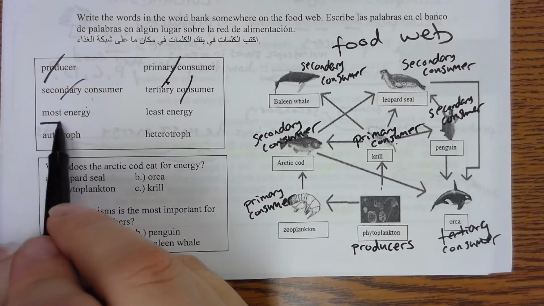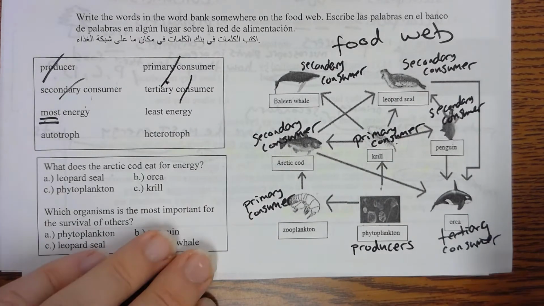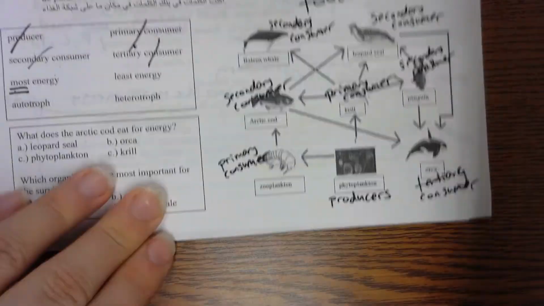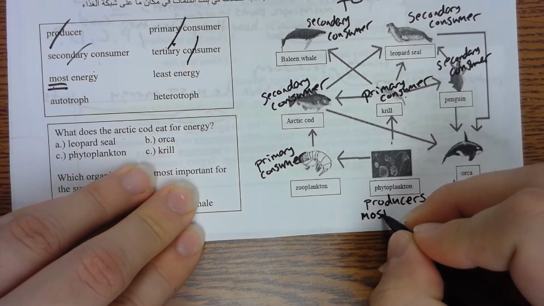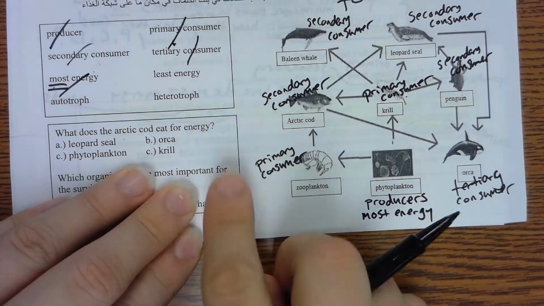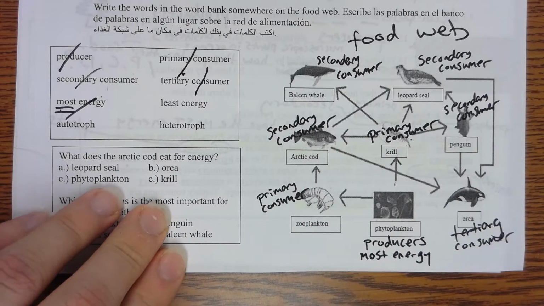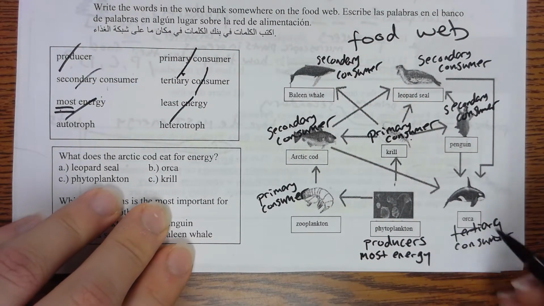Okay, where is the most energy? Remember, most energy is with plants. In this food web, the plants are producers. So here you write most energy. Least energy. Where is the least energy? There's only one. Tertiary consumers always have the least energy.